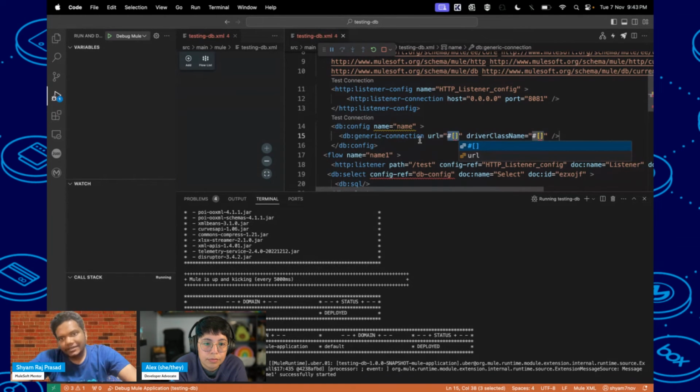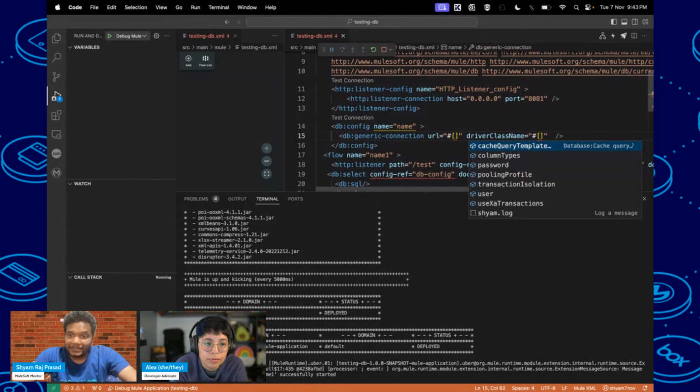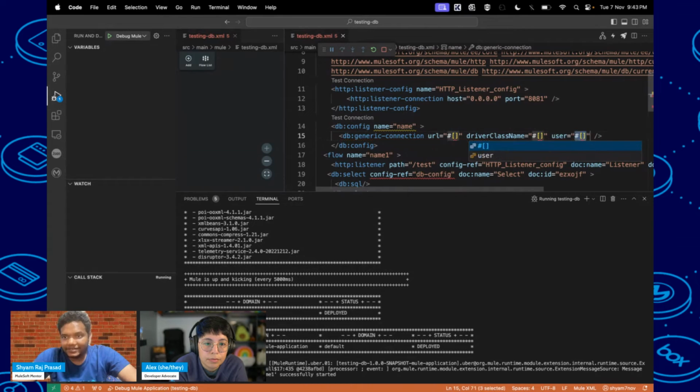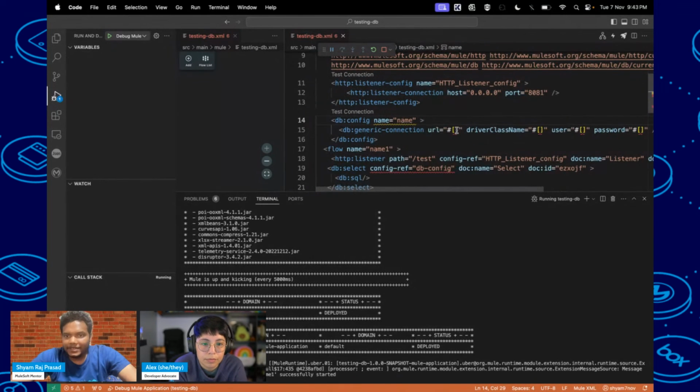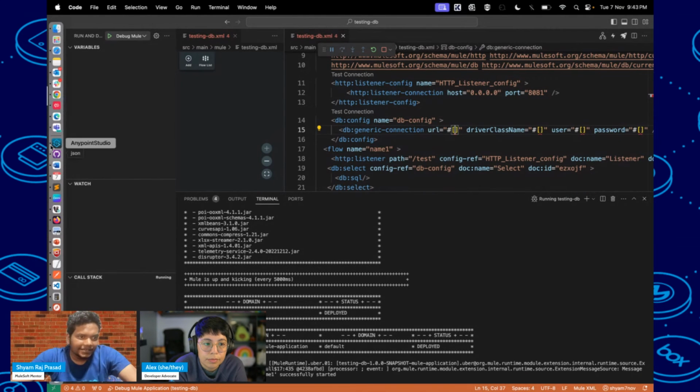So yeah, here you can see we have to provide some other things like url, driver class name, and then we have to pass username also. So user, and then password also. Okay, so we have to fill these details, then we can test it out. And this configuration name we can put as dbconfig, and url I think we have to get from these details. So let me try.